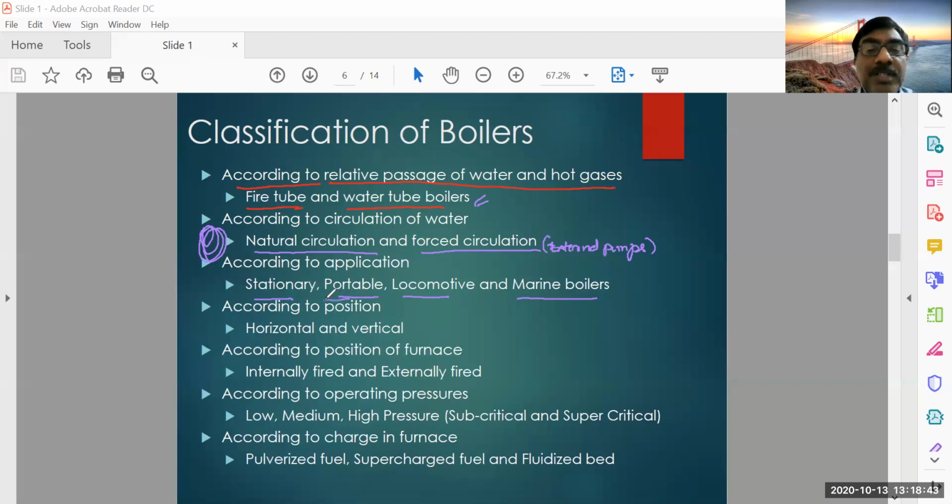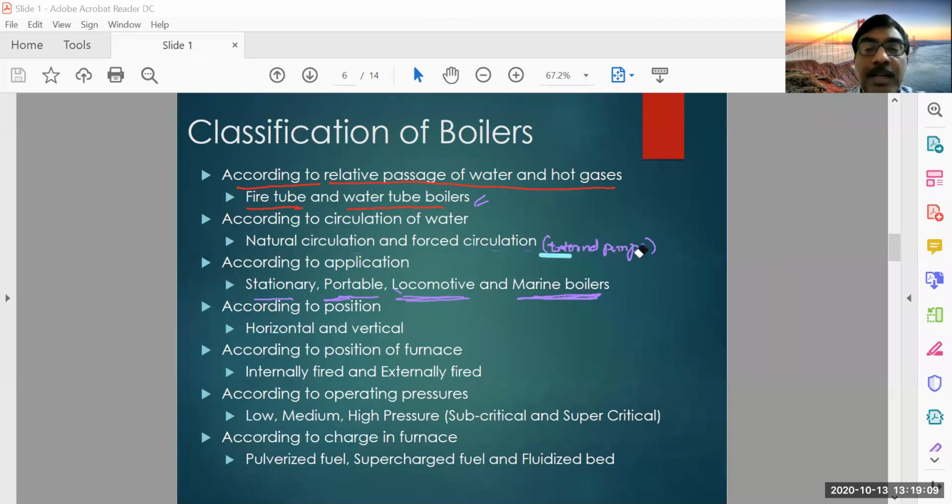Portable boilers means it is a smaller size boiler and it can be moved anywhere you want. Locomotive boiler means it is used for a locomotion purpose, the engines and all. And the other one is marine boilers, which are used in marine applications like ships and submarines, all those things.